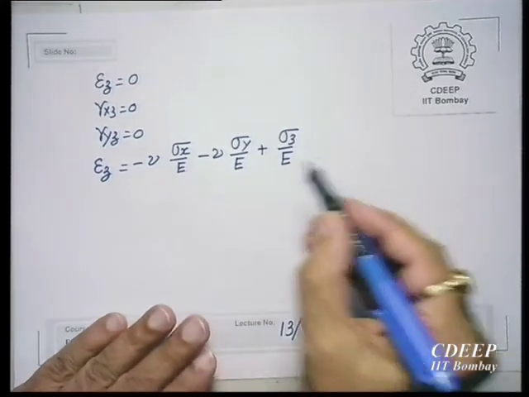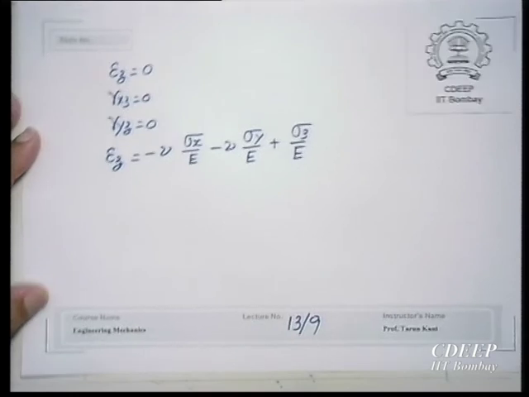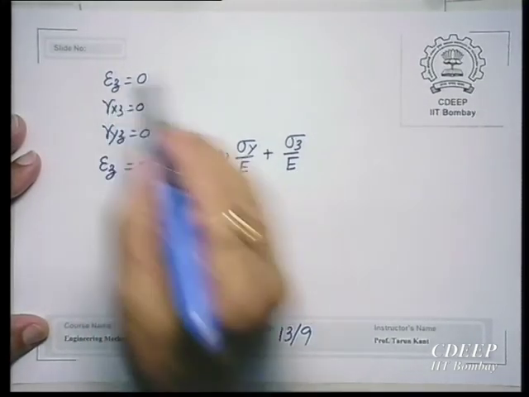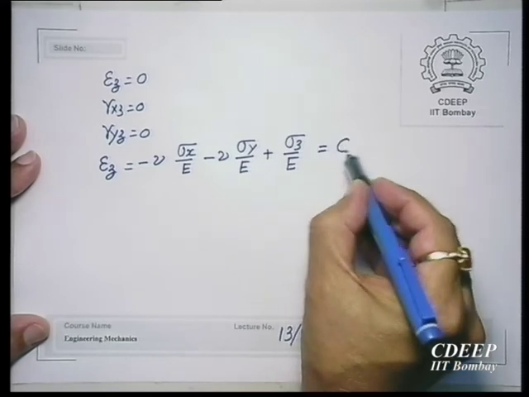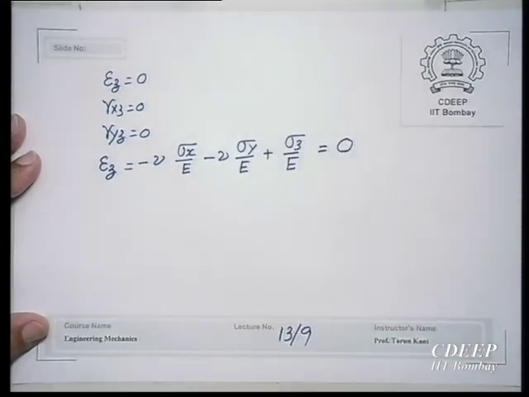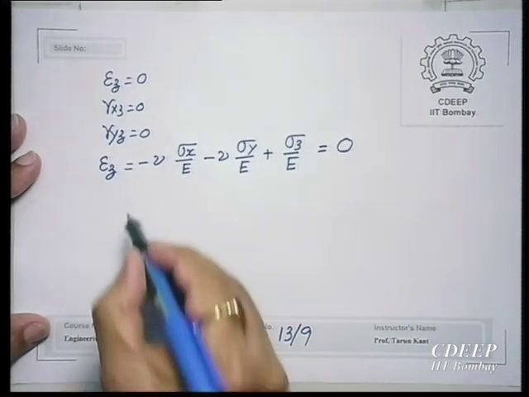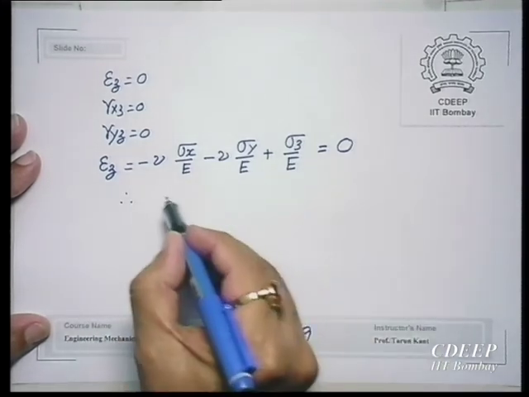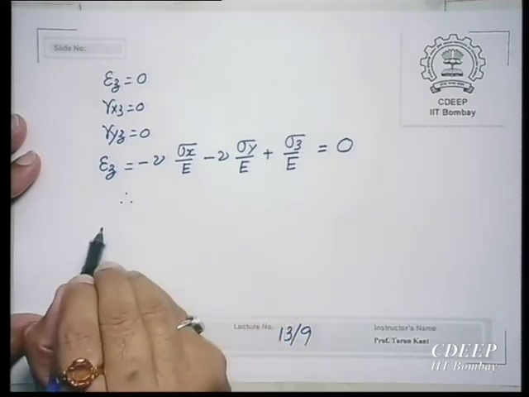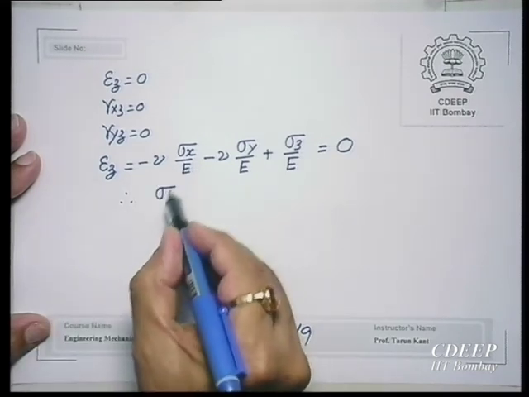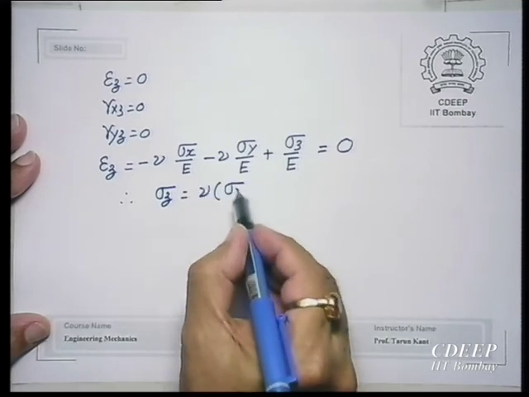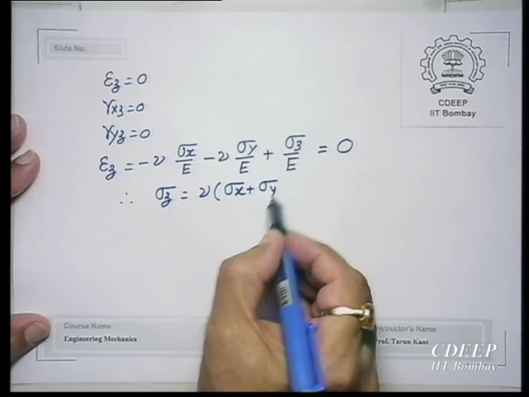and therefore, when you have a case of plane strain, this is 0. So, I am setting that equal to 0. When you set that equal to 0, E gets cancelled. So, you get sigma z equal to nu times sigma x plus sigma y.